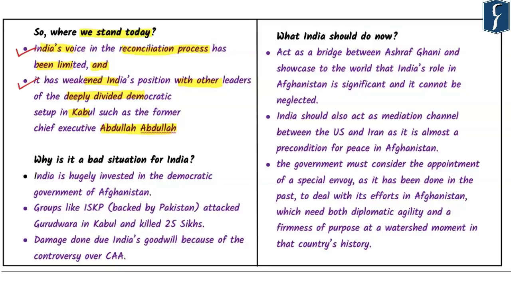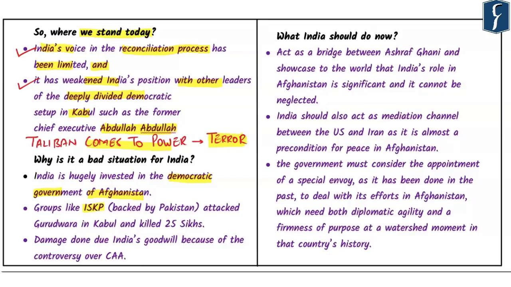Now, first and foremost, as already mentioned, India's participation with the democratically elected Ashraf Ghani government is very high. We have invested huge amounts of money, which runs in billions of dollars in Afghanistan, and all this investment that India has done in the recent past will come to zero. Moreover, what can be worse for India is that Taliban comes to power and the problem of terror goes up in the South Asian subcontinent.